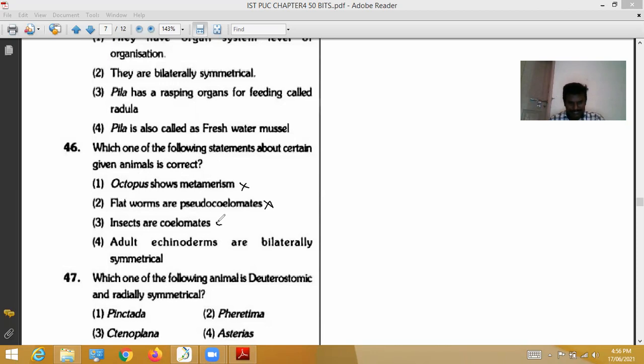Insects are coelomates. Insects means arthropods. Arthropods are coelomates. So these are actually acoelomates, but they gave pseudocoelomates. So this is correct. Let's see, fourth: adult echinoderms are bilaterally symmetrical. It is wrong, they are radially symmetrical. The larva is bilaterally symmetrical. Among these four options for the 46th question, the correct option is 3. The third option is correct.